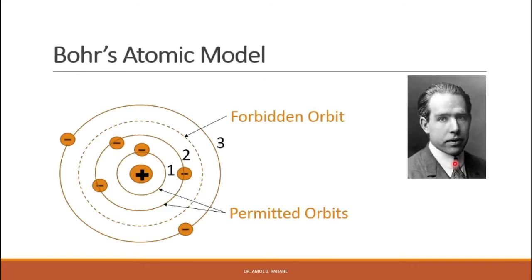In 1900, Max Planck proposed a revolutionary theory called Planck's quantum theory, that we all know, and Einstein in 1905 used this theory to explain the photoelectric effect.